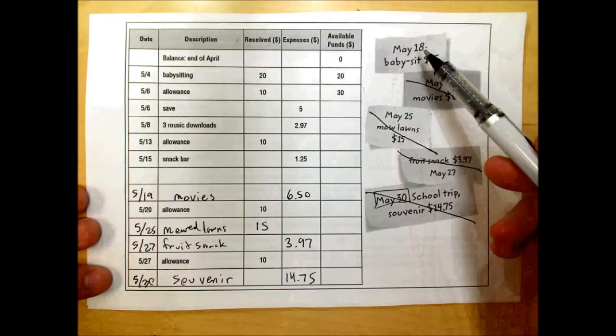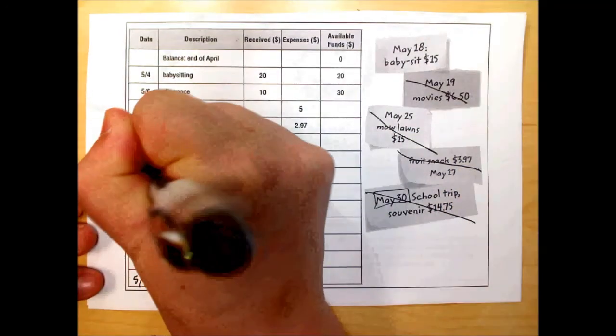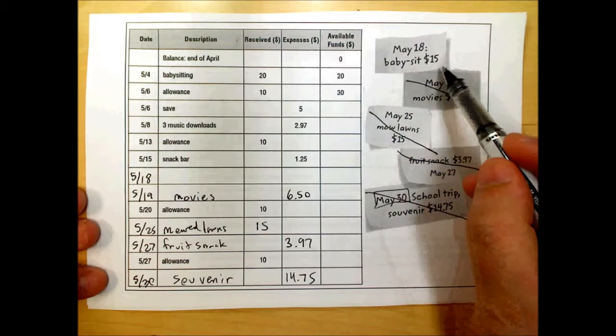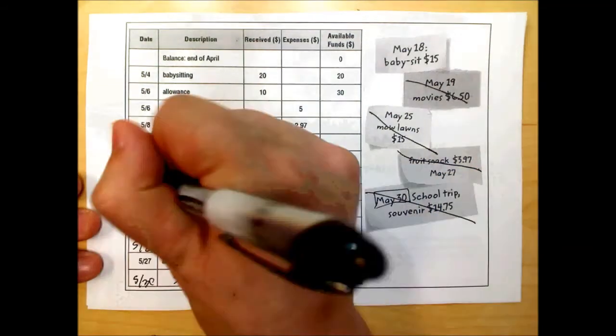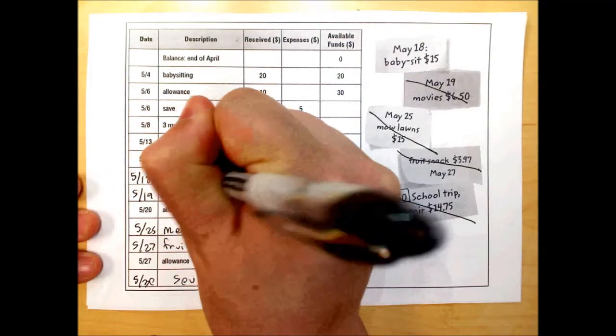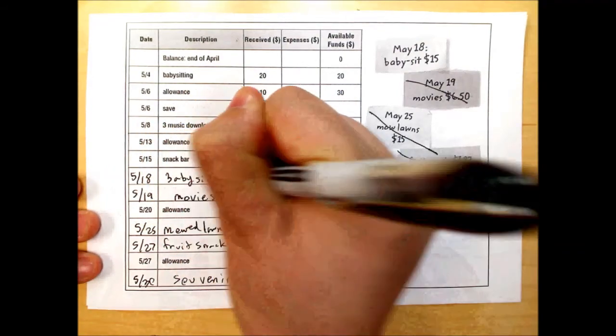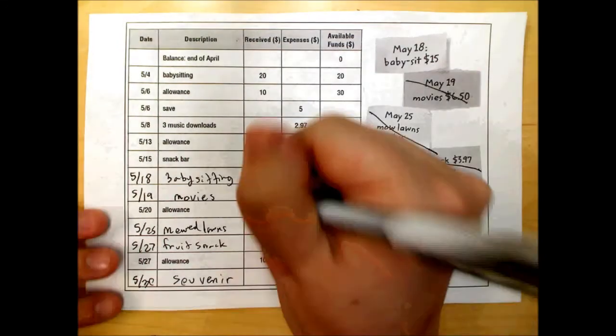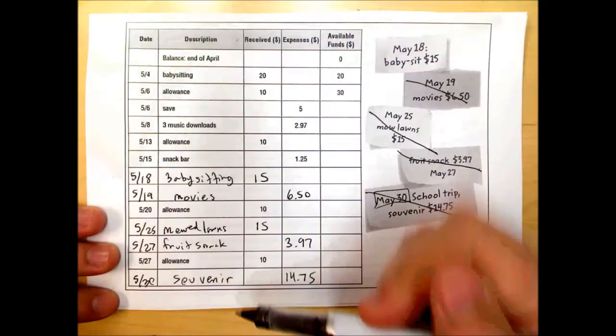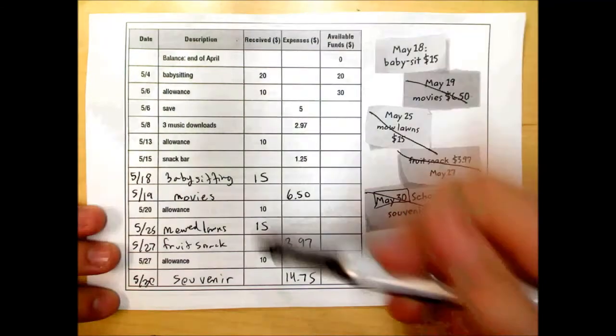And then May 18th, they babysat for and got $15 out of that. So babysitting, and they earned $15. So that's going to be in the received column. Anytime you get paid, that's money that's coming in. That's in the received column.